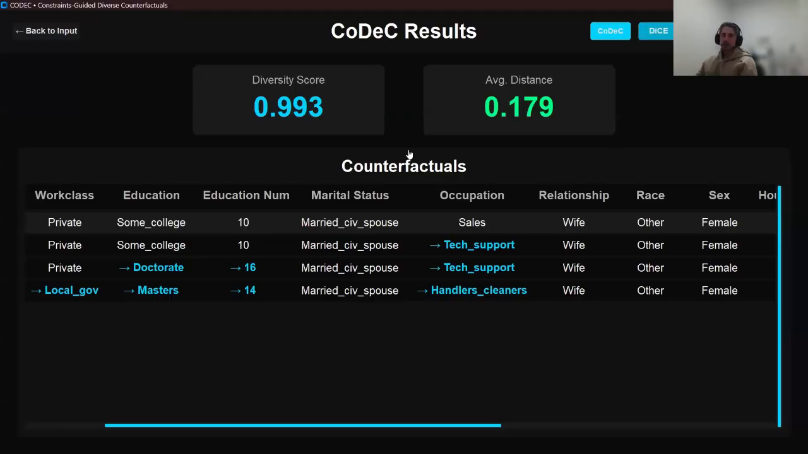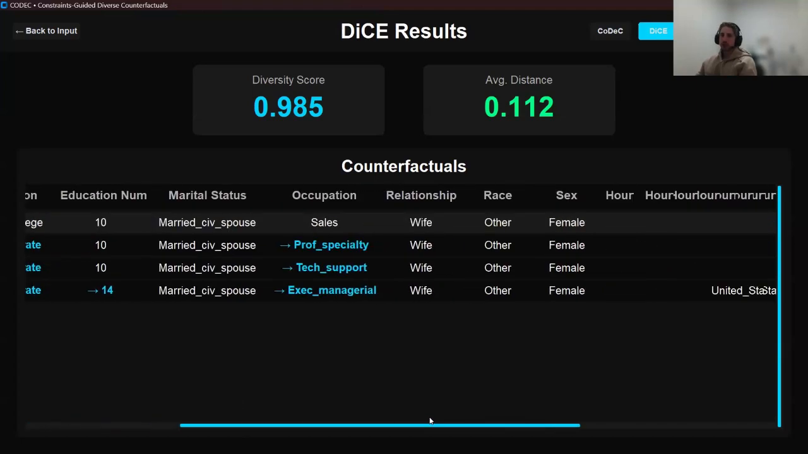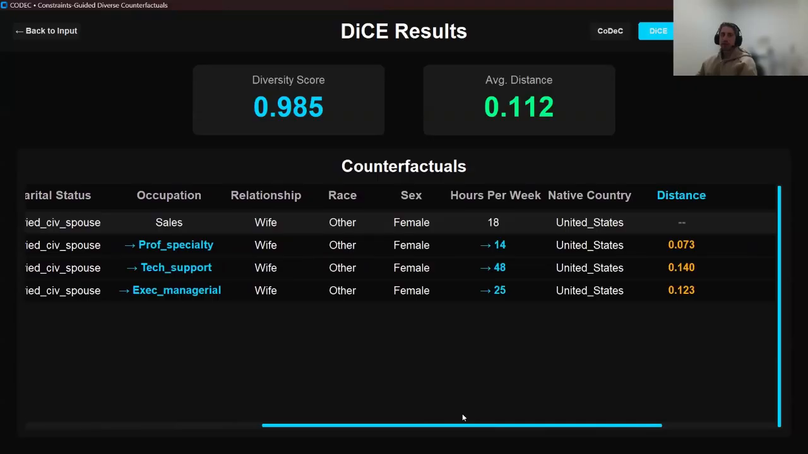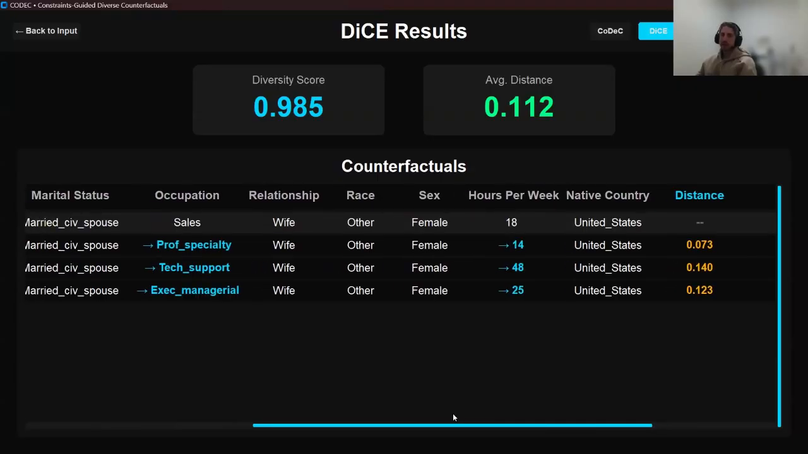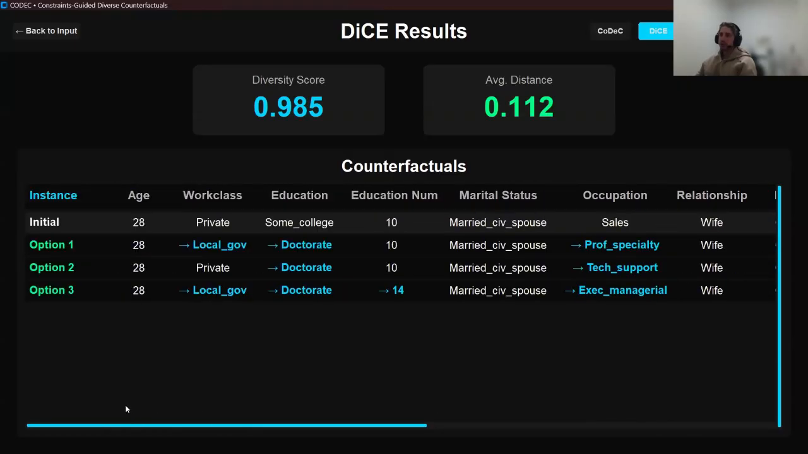Now let's switch to DICE results. DICE suggests all doctorate degrees, but with critical violations. DICE 1 and 2 suggest education of only 10, while DICE 3 suggests 14. None match the 16 required for doctorate. Additionally, DICE 3 suggests executive manager occupation with only 25 hours per week, violating our constraint that requires executive managers to work at least 35. DICE results are clearly not achievable recommendations.